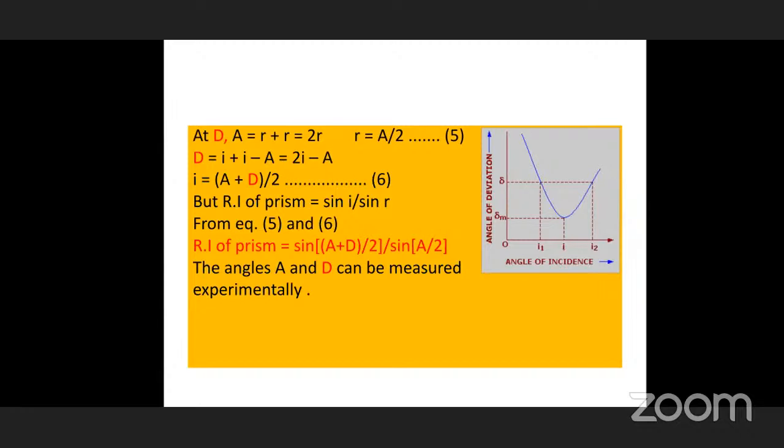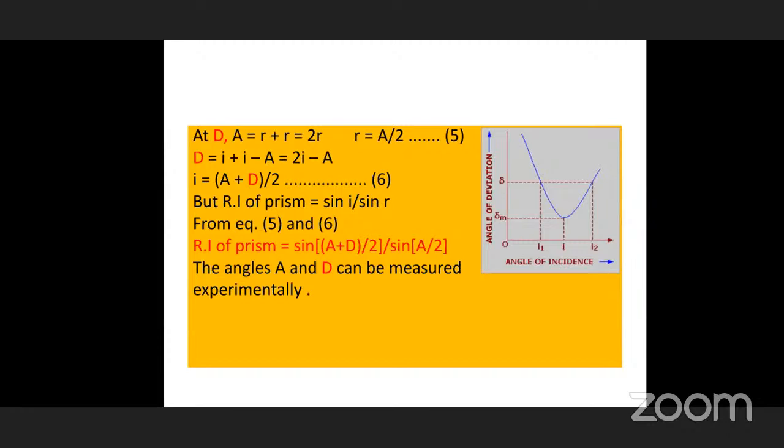For example, you have taken I1 as the incident angle. What is I2? I2 is the emergent angle. Related to this I1 and I2, you can see delta. So from this graph, what is the minimum value? The lowest point of the curve, where it is minimum. In this curve, you find out the minimum delta M.